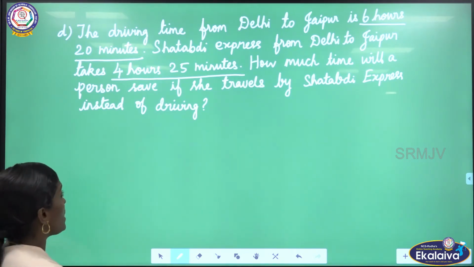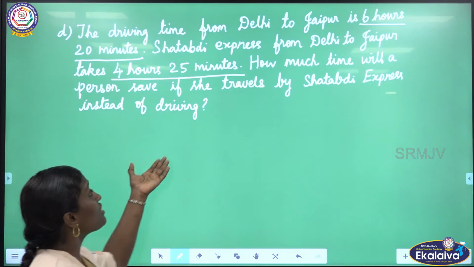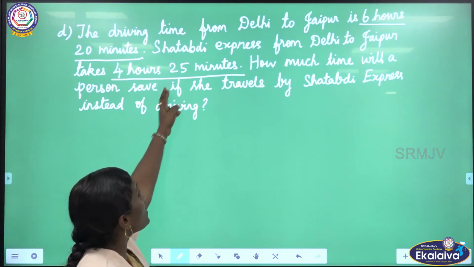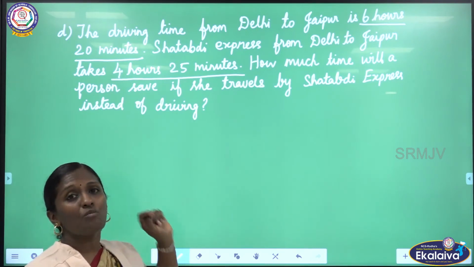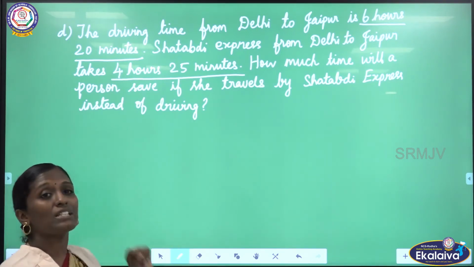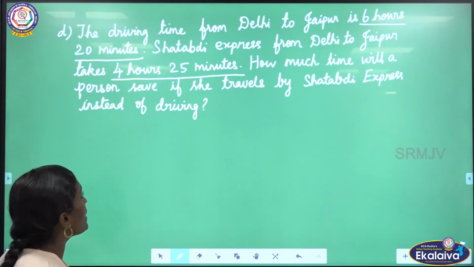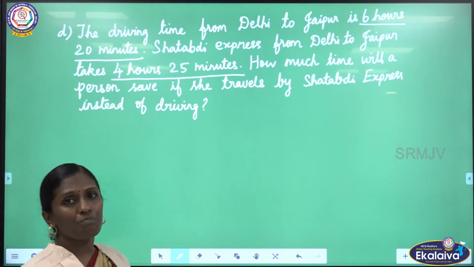So, how much time does she save? For that, we have to subtract the greater time minus the smaller time, driving time minus the time taken by the Shatabdi Express. Then we will get the time saved by the person.